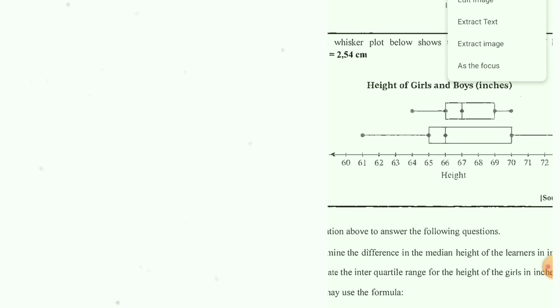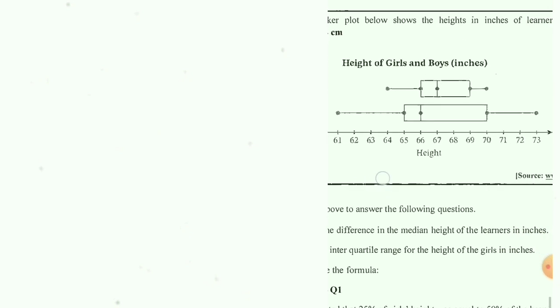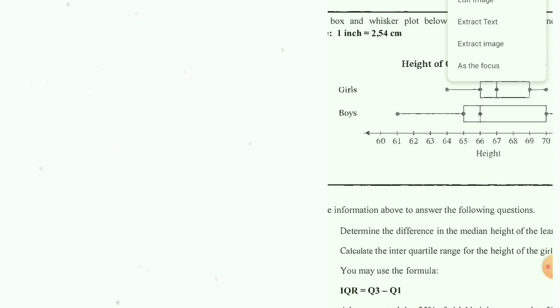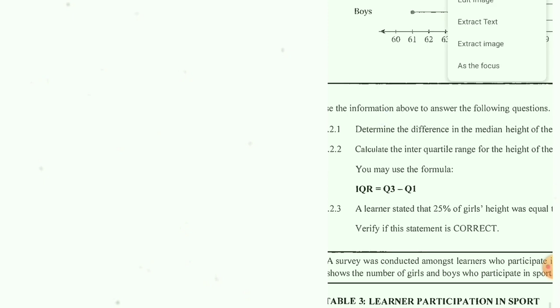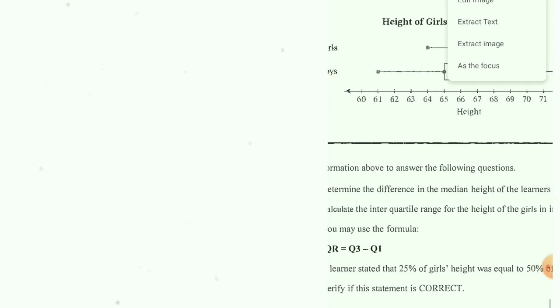If you have eyes that can see it clearly, you can just measure with your eyes. It is 25%. So the boys is actually 50%. Look at the line of the boys. It starts all the way from 61 to 73. So it's actually 50%. So it's 50% boys. So it's right. It's correct.